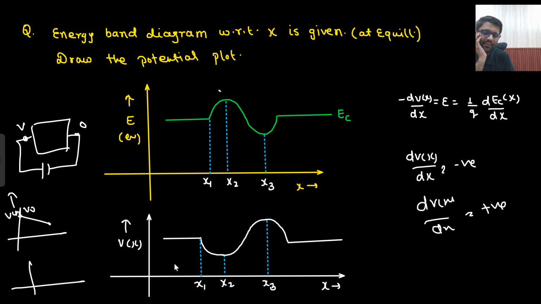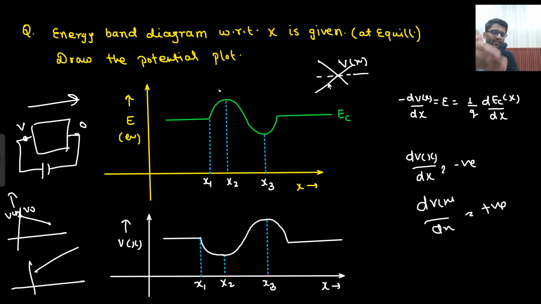And how did I make our conduction band diagram? In the direction of electric field, this will be your conduction band diagram. So this was your potential plot, and this was your conduction band diagram plot. So again, it's like that. If you just take the mirror image, this guy goes here, this guy goes here. So if the EC diagram, the energy diagram, is made and you need to draw the voltage diagram, just take the mirror image about the x-axis.